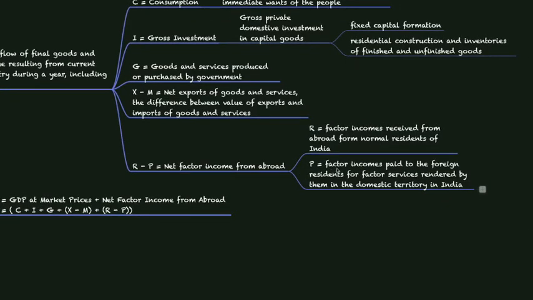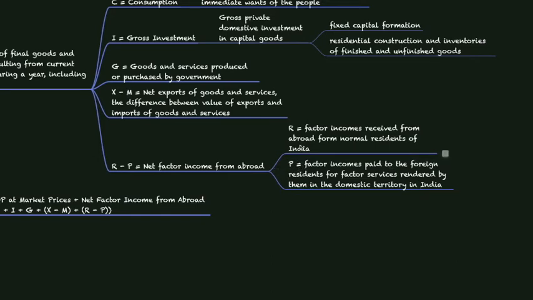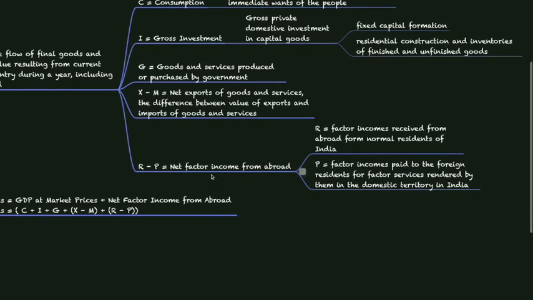And P here is factor income paid to foreign residents for factor services rendered by them in the domestic territory of India. There might be some foreigners who are working in the Indian territory, and all the income that is paid to foreigners in Indian territory is called the value P. Hence, the income received by us from abroad minus the income paid to foreigners in India gives us net factor income from abroad.